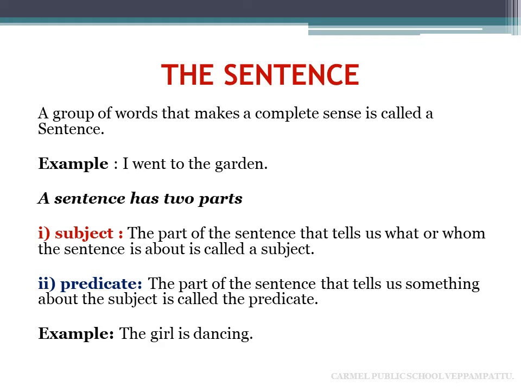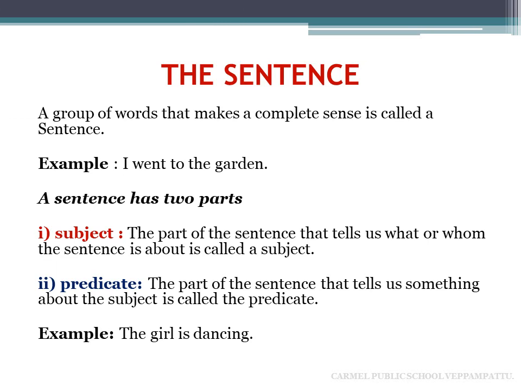I hope you understood the sentence and its parts. Now let me recollect it. A group of words that make a complete sense is called a sentence. A sentence always begins with a capital letter. For example, I went to the garden.